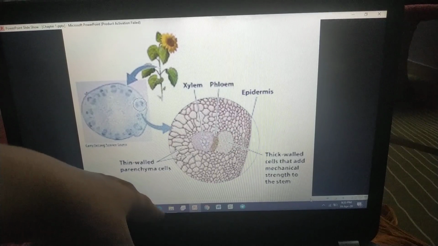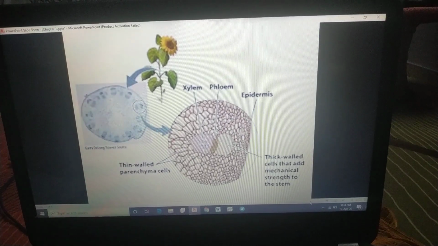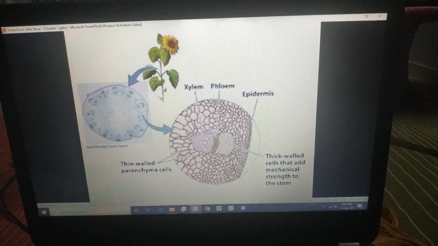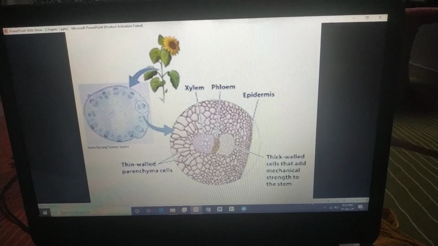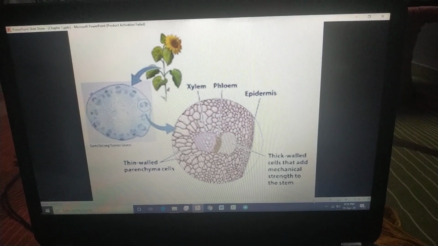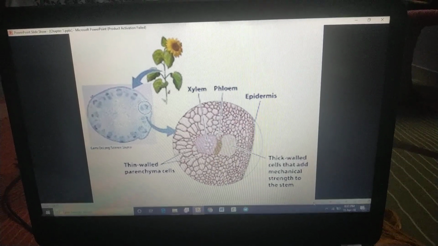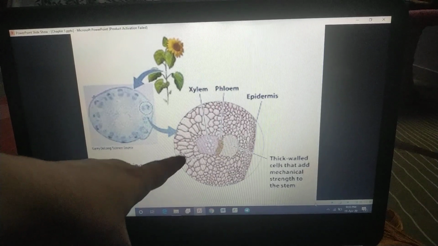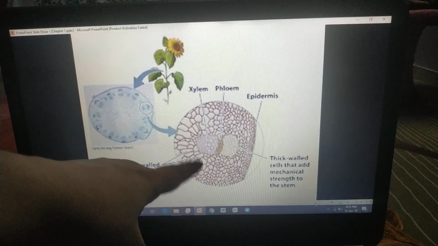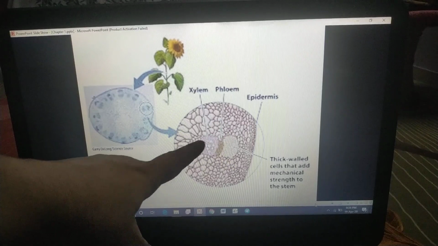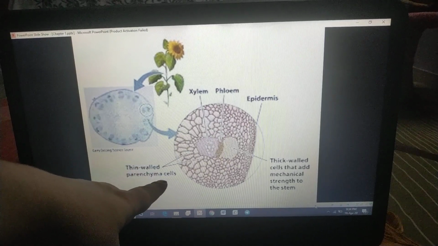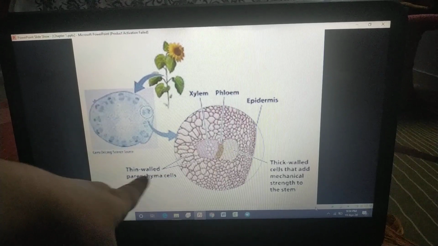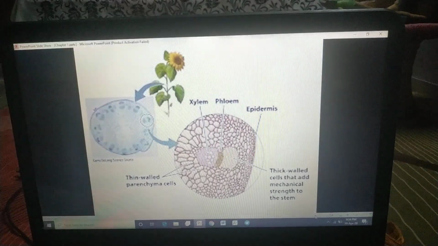In your next classes, you will study the different types of cells also on the basis of their shapes. Clear? See here, one name is written, that is parenchyma cells. This is just because of their shapes, thin-walled parenchyma, just because of their properties. Later on, I think in 9th class, you will study parenchyma cells. Clear everyone?